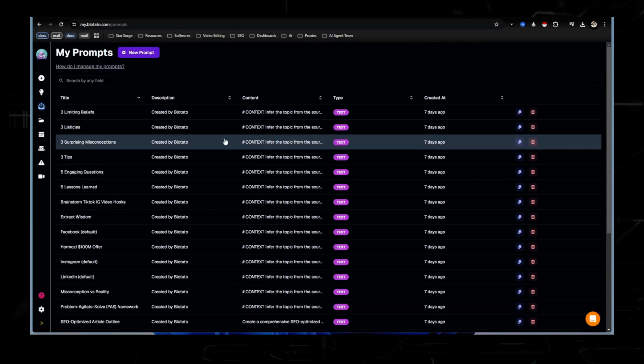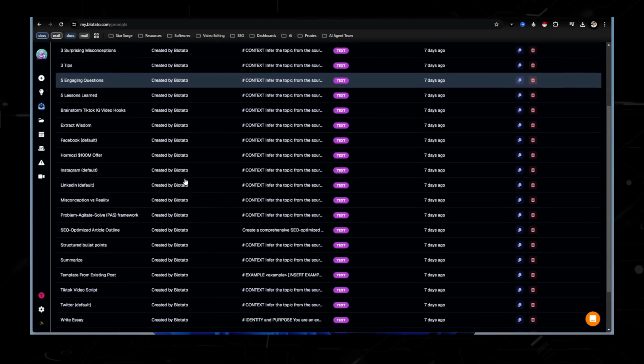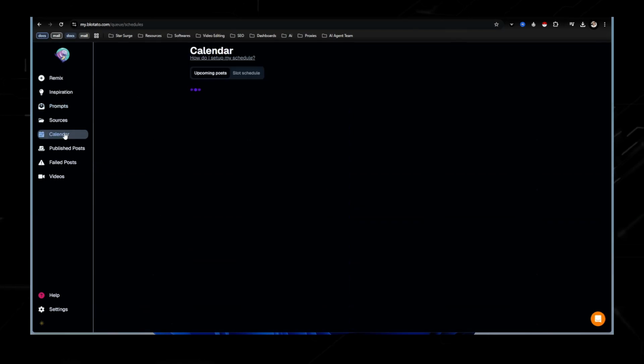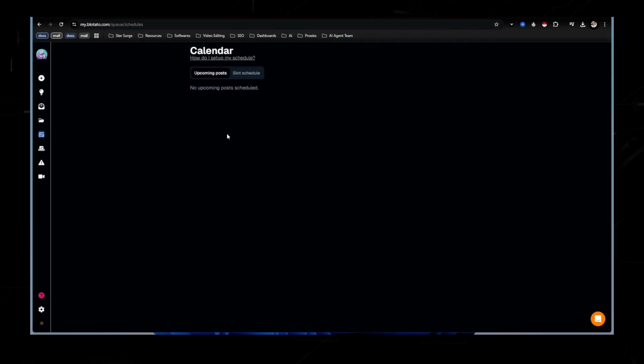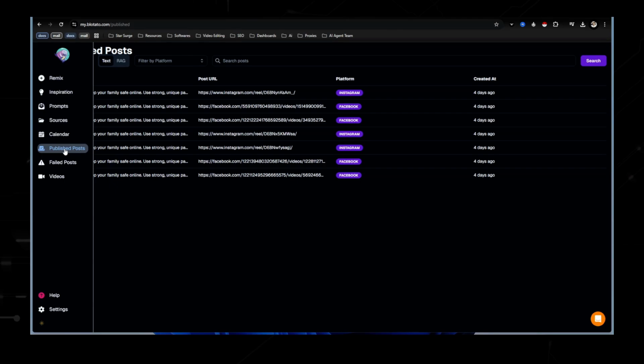As you can see right here, these are different text prompts that allow you to create different content. I haven't really messed with a lot of the different posts and the remix because I've been focused on the videos, but there's also a calendar in here too. I obviously use GHL, so I haven't touched this calendar yet, but I've looked. It's super easy to set up. These are where your published posts would be, and then this is where your failed posts would be.